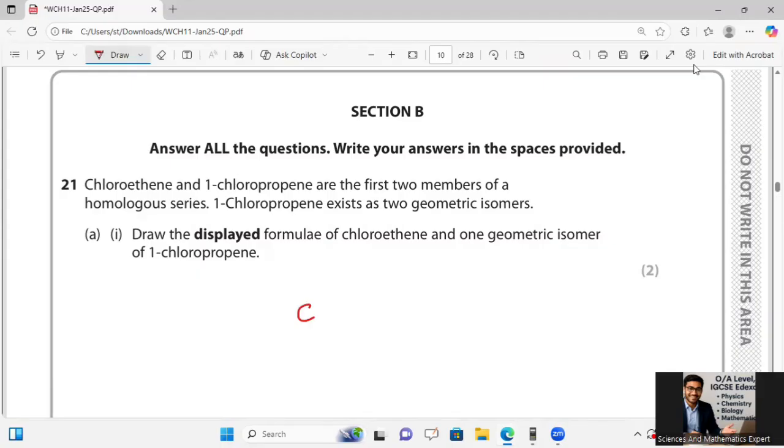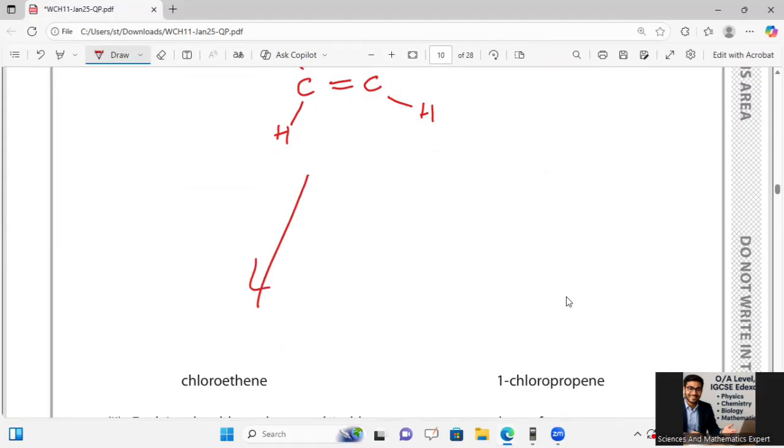First of all, a carbon to carbon double bond, and for chloroethene I am taking Cl with H, and H on the other carbons. For 1-chloropropene, we have three carbons, 1, 2, 3, with a carbon to carbon double bond and a single bond to the third carbon, with H and H on it. Of the three hydrogens on carbon 3, only one H is left on this carbon, and this carbon is attached to chlorine and one H. If I take the double bond here, then CH3 will come on this side.